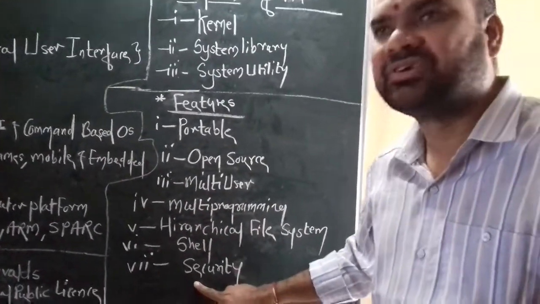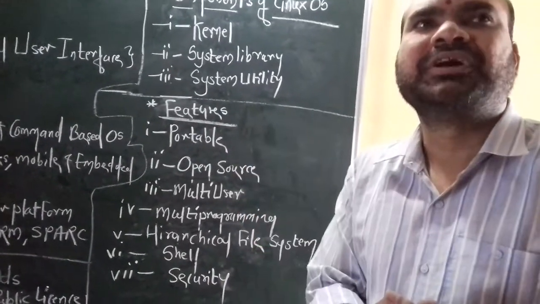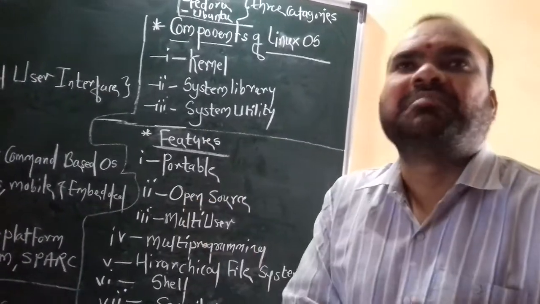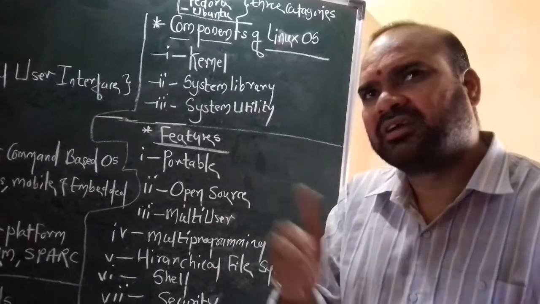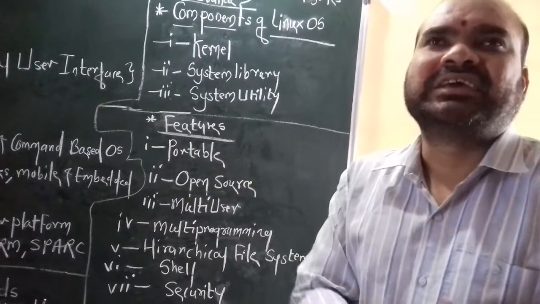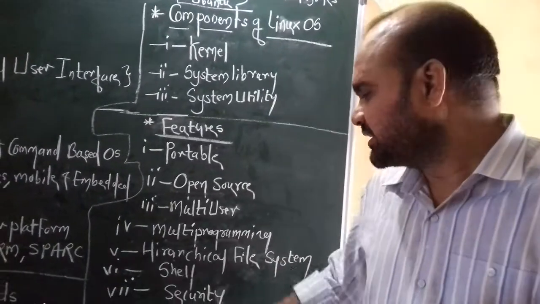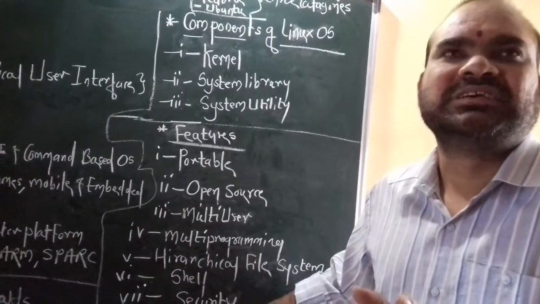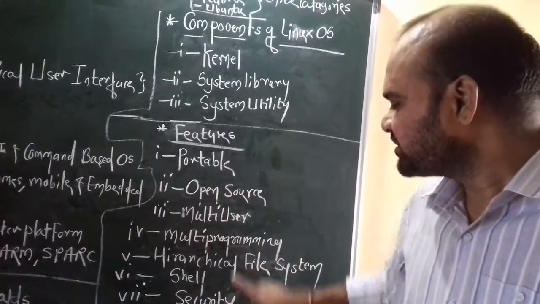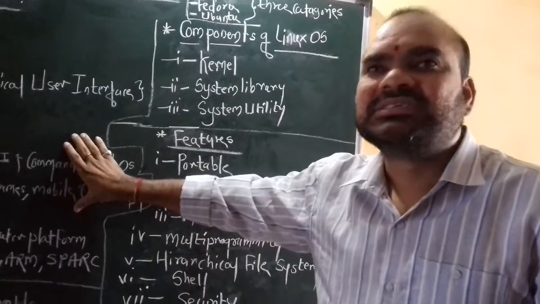Okay, now the next one is security. The last one is the security point. Security means what exactly? The Linux OS provides a number of security features, like user ID and passwords. He can also provide a number of other security measures, like an encryption code, and a folder locking system. Then he can provide a number of tools for security. These are exactly the features of a Linux OS. These are exactly the simple concepts of a Linux OS.